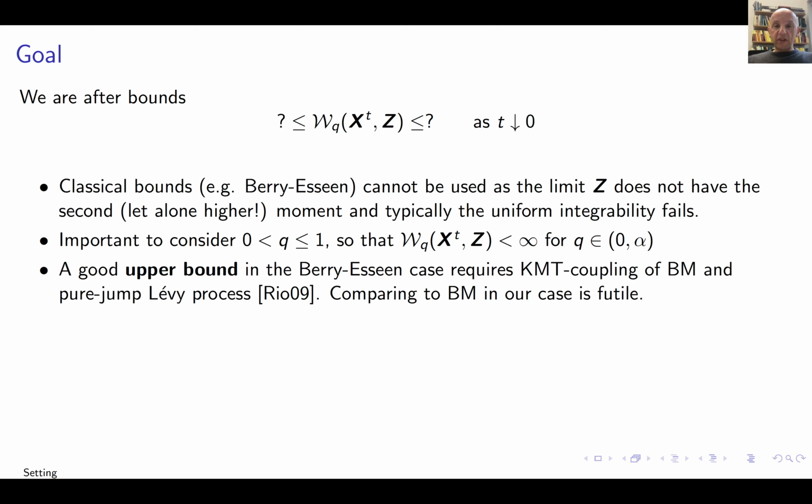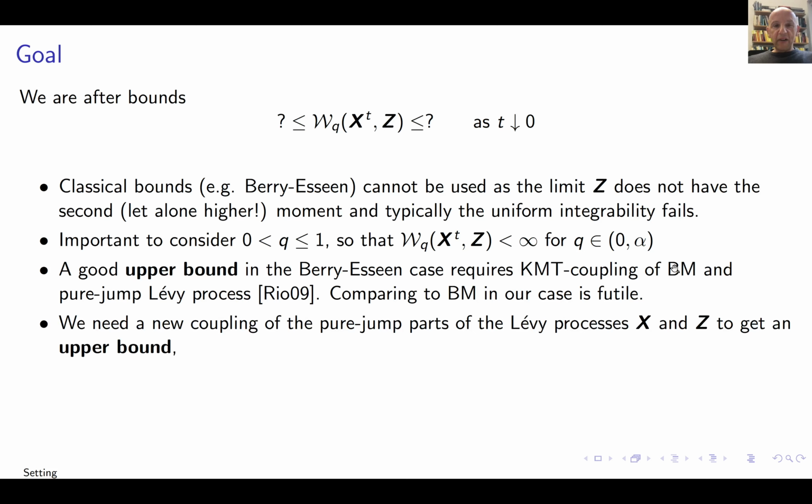We're interested in the Wasserstein distance, and Emmanuel Rio in 2009 had this nice paper where the upper bound on the Berry-Esseen situation for the Wasserstein distance in the Gaussian case is obtained, and that relies on the Komlos-Major-Tusnady coupling between Brownian motion and pure jump Levy process.